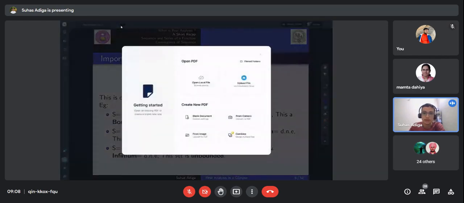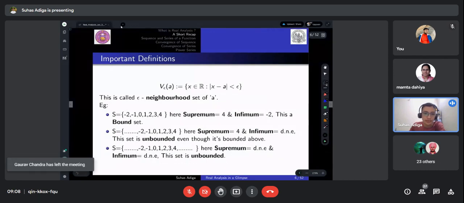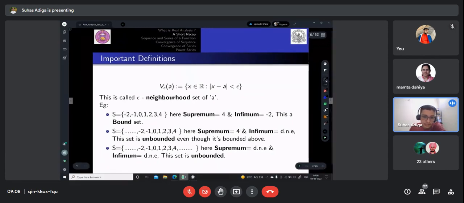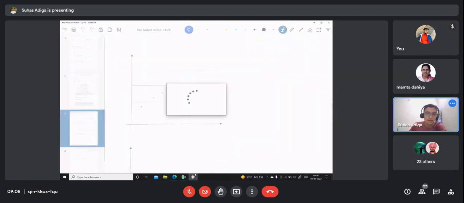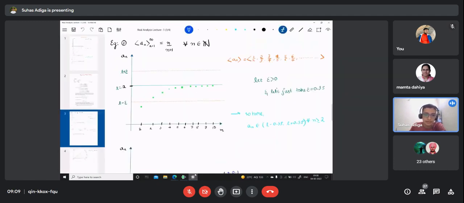If you see, let us look at some of the important definitions that are needed to know. For that, let me show you with an example what one means by epsilon neighborhood. So let's say we have a plot of a sequence of some real numbers, given by a_n equals n by n plus 1. So we will plot a_n versus n graph. Let's say at n equal to 1, this will be 1 by 1 plus 1, that is 1 by 2. For n equal to 2, it will be 2 by 3. For n equal to 3, it will be 3 by 4 and so on, right?